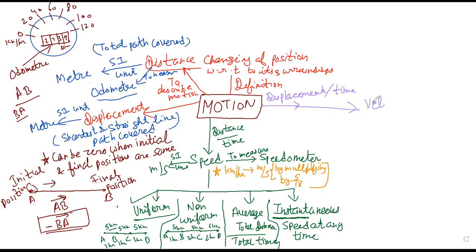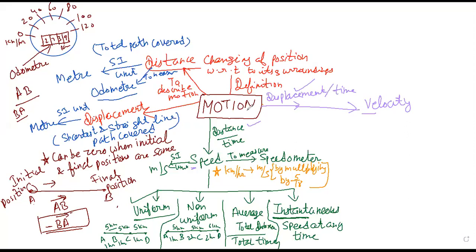If we take it from here to here, it will be velocity. V for velocity, V for vector. As S for speed, S for scalar. So speed is a scalar quantity because it depends upon a scalar quantity, distance. Velocity is a vector quantity because it depends upon a vector quantity, that is displacement.